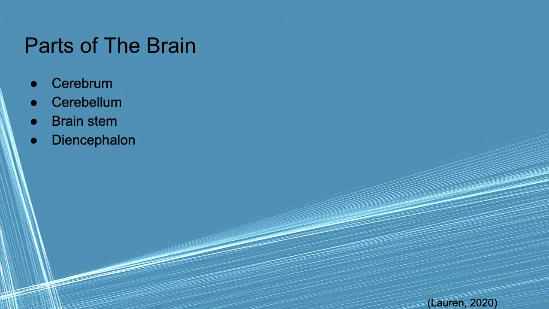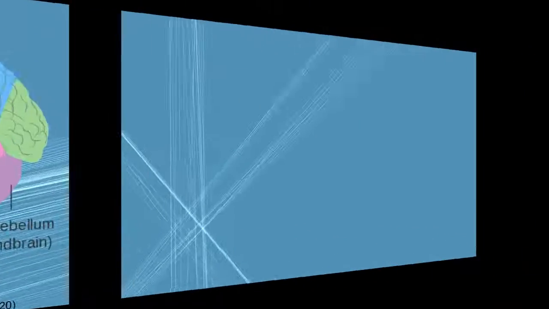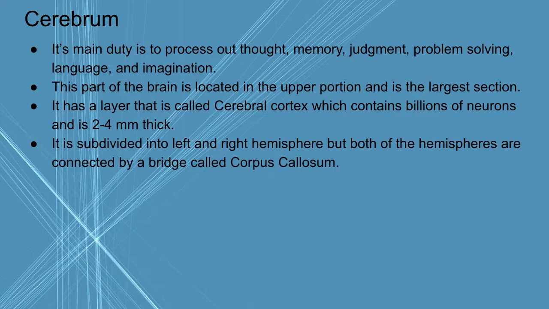Parts of the brain. The parts of the brain are cerebrum, cerebellum, brainstem, and diencephalon. Cerebrum. The main duty of it is to process our thoughts, memory, judgment, problem-solving, language, and imagination. This part of the brain is located in the upper portion and is the largest section. It has a layer called the cerebral cortex, which contains billions of neurons and is 2 to 4 millimeters thick. It is subdivided into left and right hemispheres, but both of the hemispheres are connected by a bridge called corpus callosum.